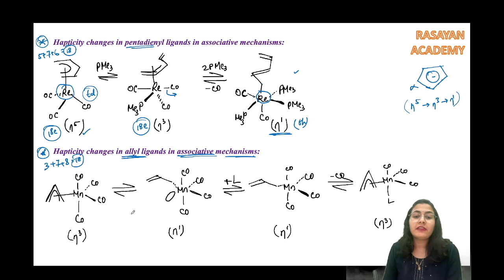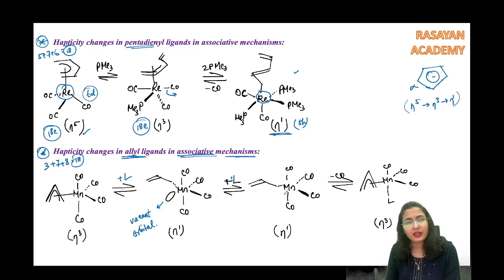What do we have to do with this? Let's say we want to do a ligand substitution. So what are we going to do? There is association taking place. I want to add this ligand over here, which is a 2 electron donor. So what I'll do is change the hapticity from eta 3 to eta 1 and create a vacancy. What is this? It's a vacant orbital. I know it's not very beautiful, but it creates a vacancy and now the ligand can add. So the ligand is going to add like this.